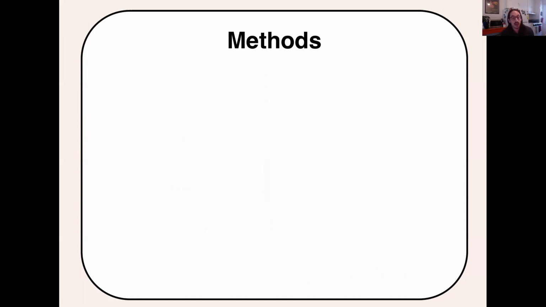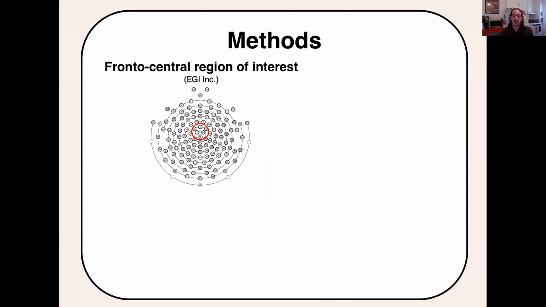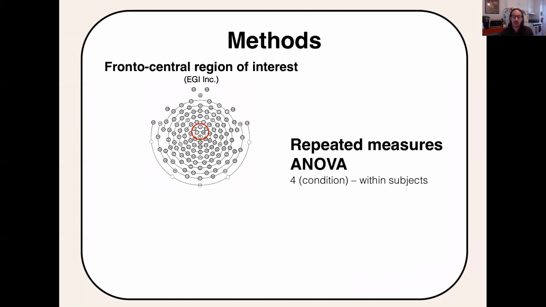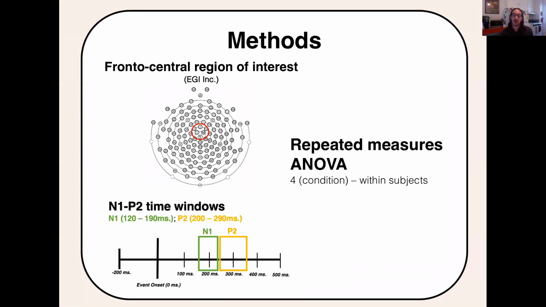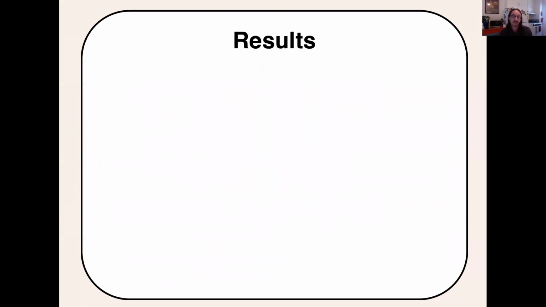Moving on to the ERP analysis, where we assess the N1P2 auditory response within the red frontal central region using high-density EEG, where we conducted a within-subjects repeated measures ANOVA for each sensory component's peak amplitude and latency responses within these color-coded time windows pictured here.